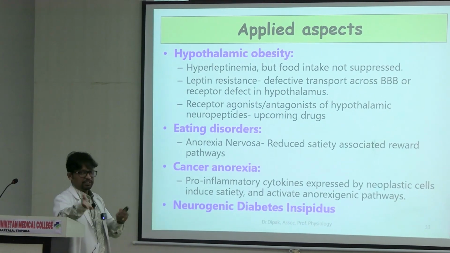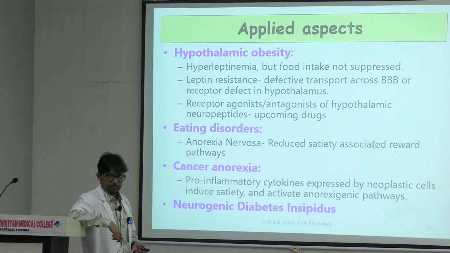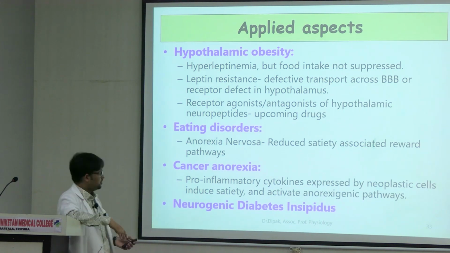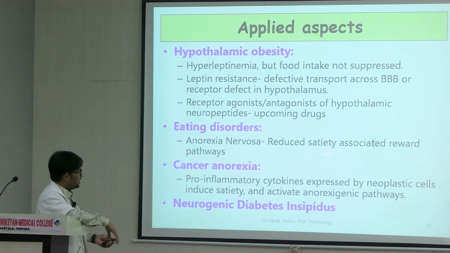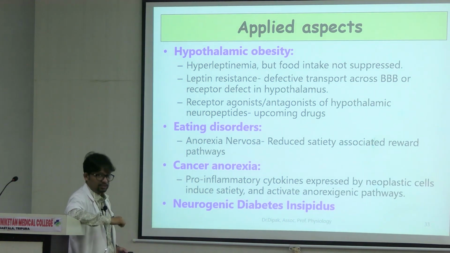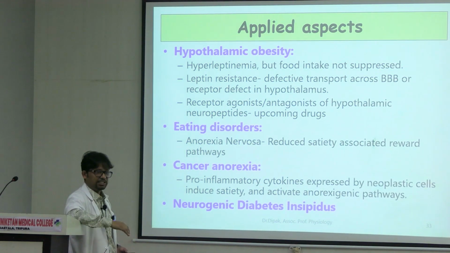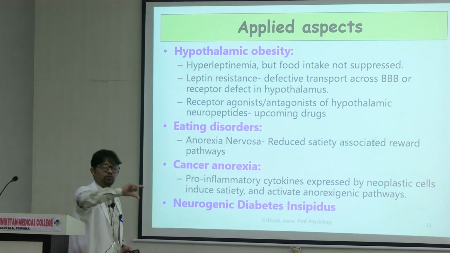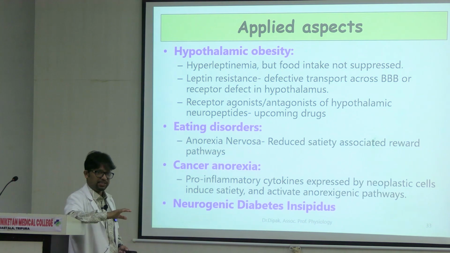Eating disorders which we attribute to all of these hypothalamic systems, one of them is anorexia nervosa: reduced satiety associated with the reward pathways. Cancer cachexia: in cancer patients, loss of appetite is a very common complaint. It is both a symptom and a sign in patients of cancer. Why?